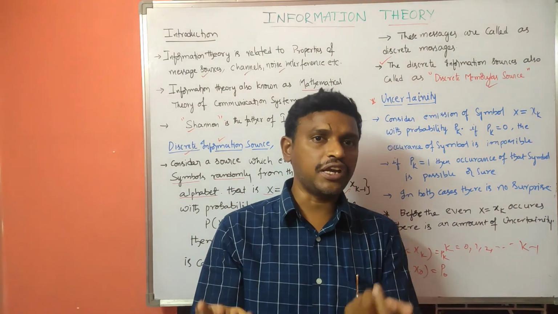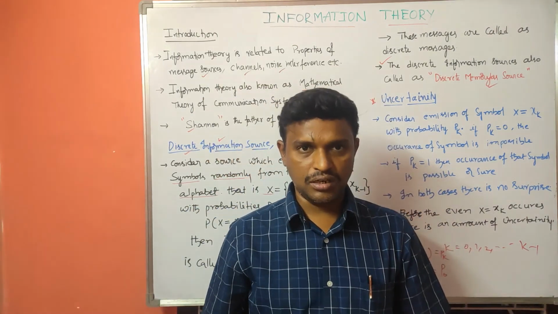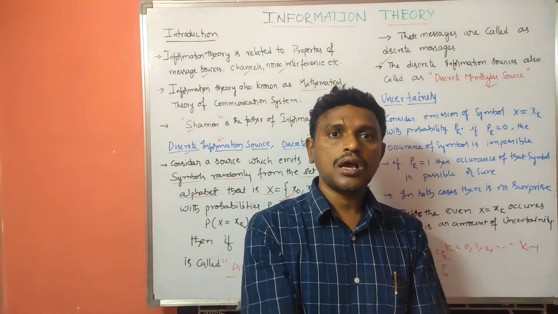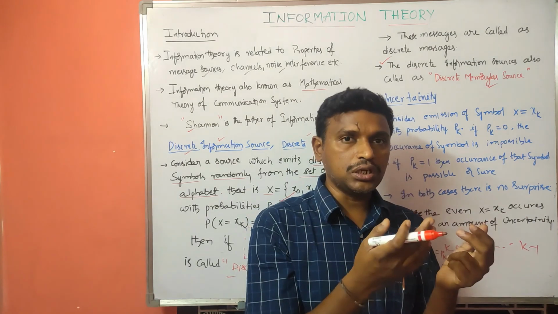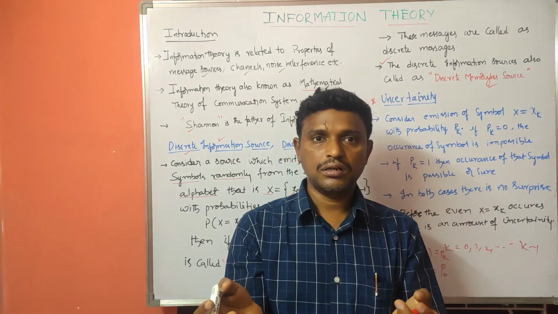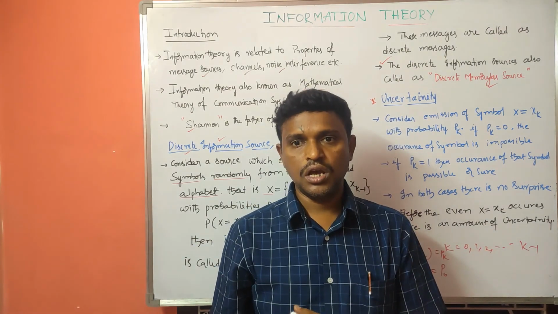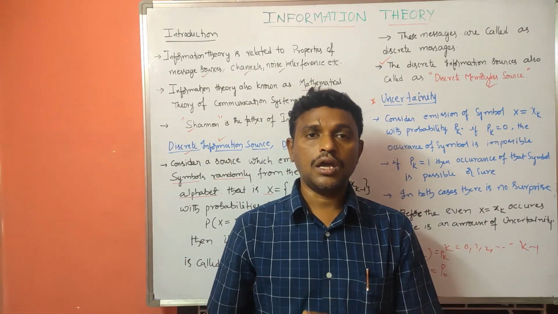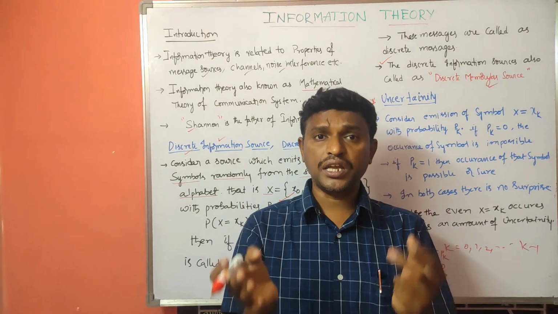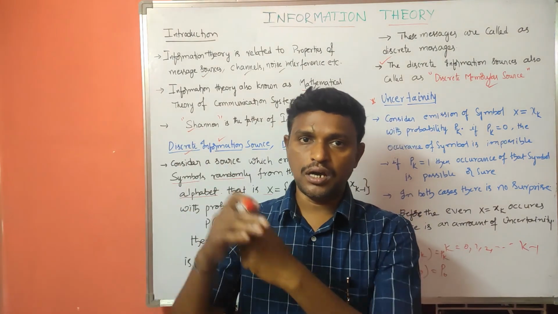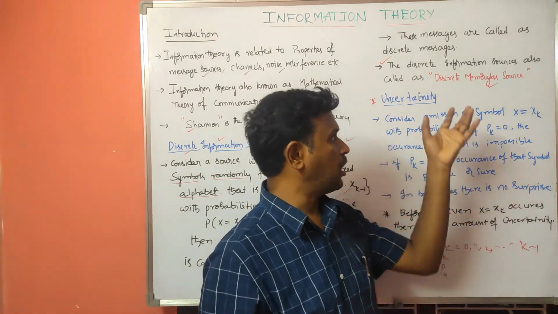After the emission of any symbol, there is no uncertainty because it is already done, already obtained, already generated. Suppose X is emitted. There is no confusion or uncertainty in that; X is directly emitted. Whenever there is no occurrence of any event yet, at that point the uncertainty will be present. We will see how it works.